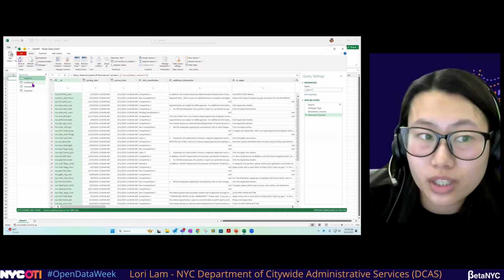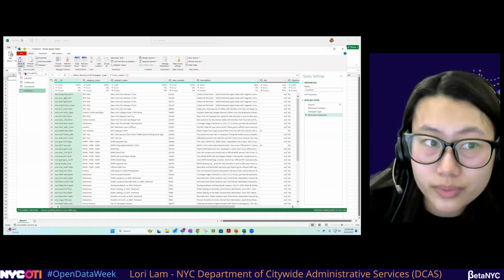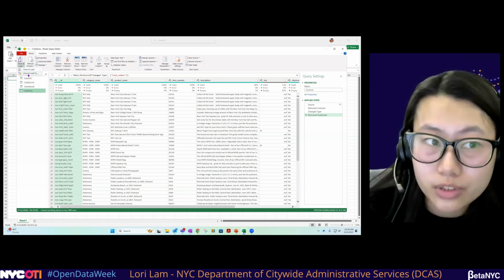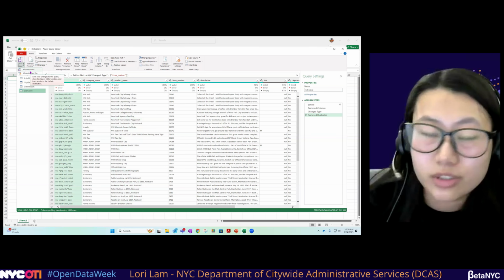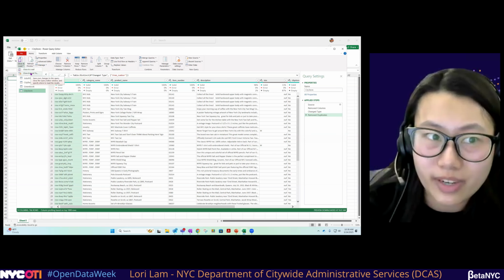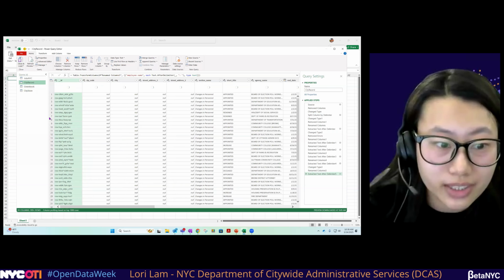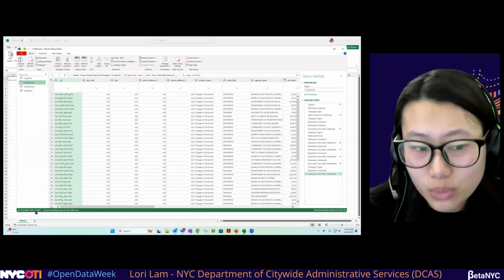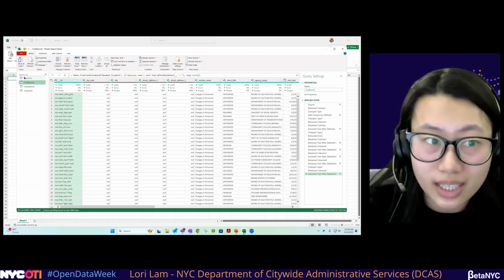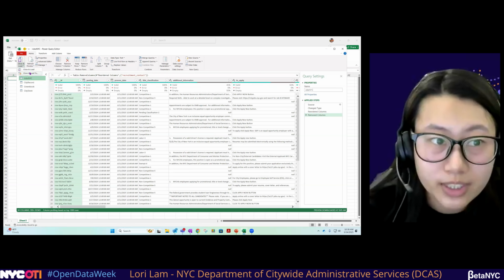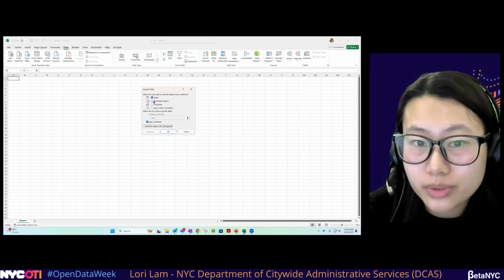And now that we've uploaded all of our data sets, we can close and load to. We want to click close and load to, because close and load will just upload it to Excel, and you'll find it'll create these new tables for you. But because some of our data sets are pretty large, like the New York City record has 20 columns and over 999 rows, it might take a long time for that to actually load into a table.